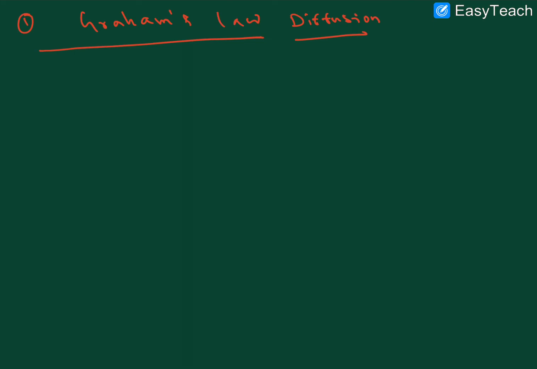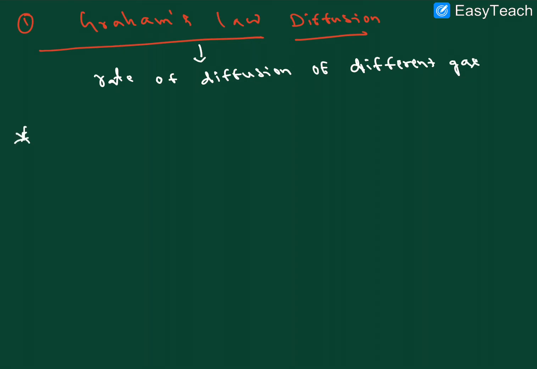This Graham's law mainly explains the rate of diffusion of different gases. So one statement I am writing here.